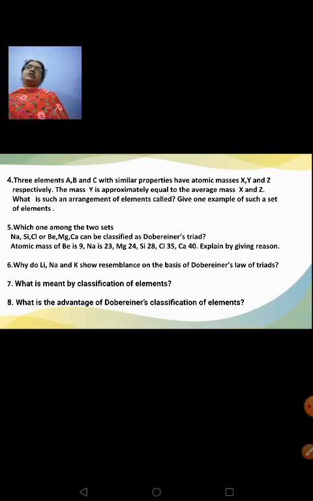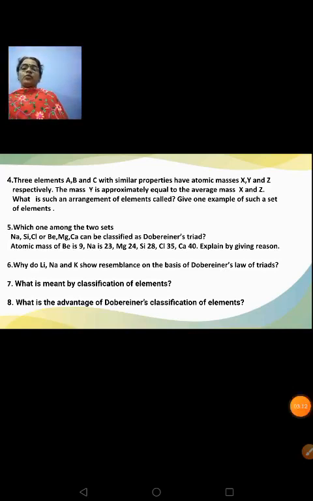What is the advantage of Dobereiner's classification of elements? See, limitations you all know. Very few elements obeyed the law of triad. Remaining elements he could not arrange according to his law of triad. You can write that. But what is the advantage? You can say he was the one to arrange the elements in the increasing order of their atomic masses, as well as he had grouped the elements showing similar properties under one category. That classification rule based on their properties, that is the advantage of Dobereiner's classification of elements.